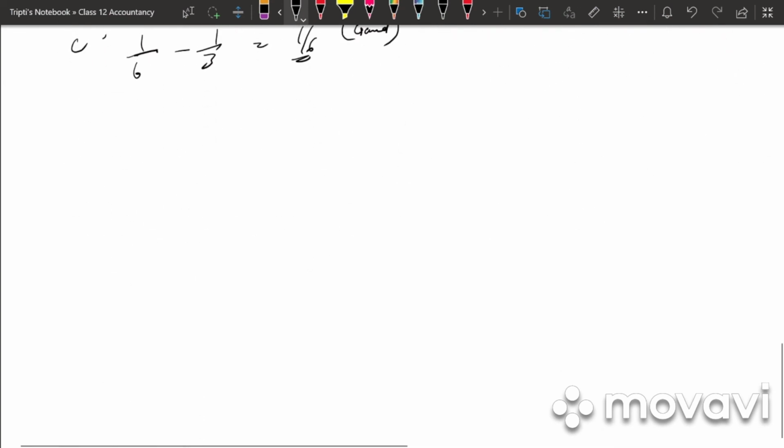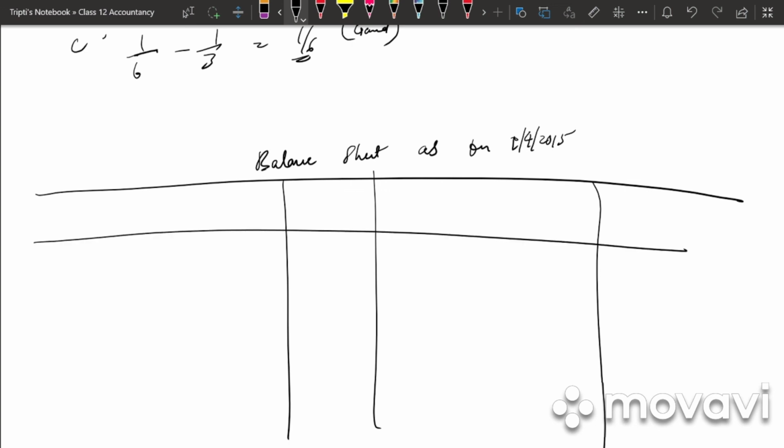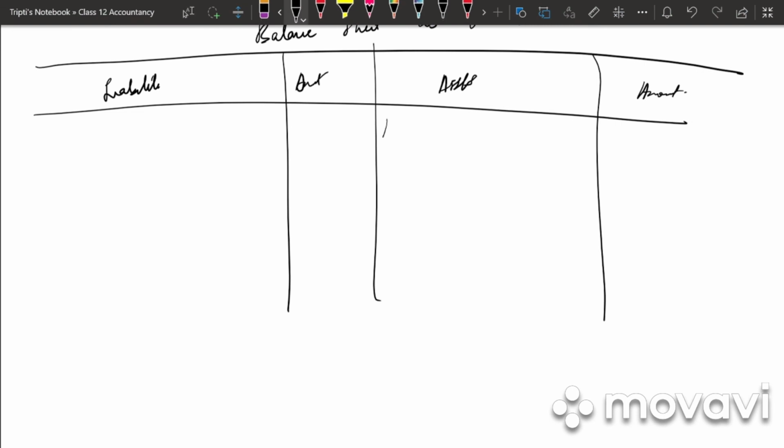Last we need to prepare the balance sheet. Write down balance sheet as on 1st April 2015. We have liabilities, amount, assets and amount. So first we need to write land. What is the revaluation amount of land? It is 1,60,000.